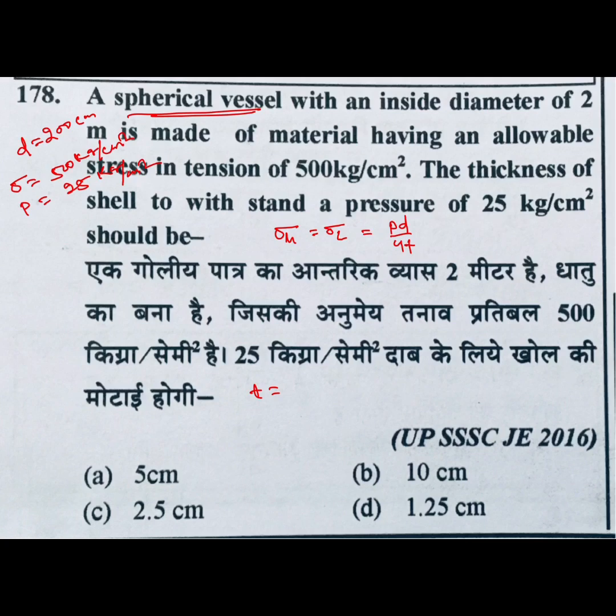T equals P value, 25, into D, 200, divided by 4 into sigma value, 500. So 2.5 centimeter. From the options we will check, C is your correct answer.